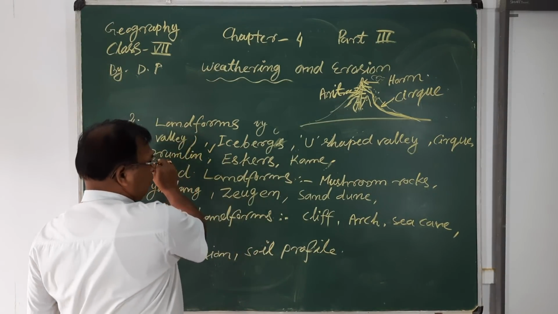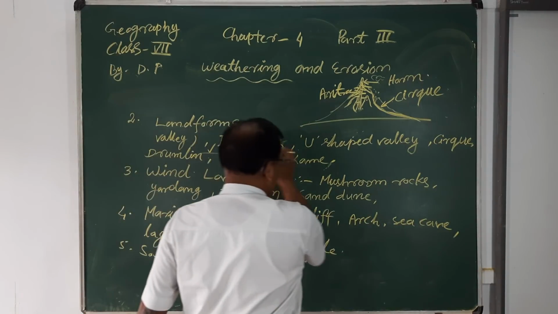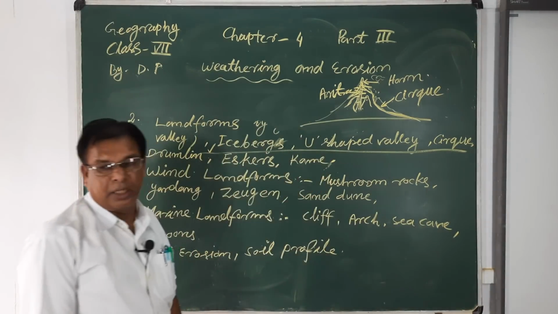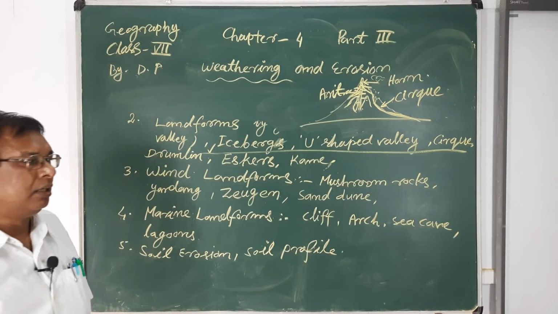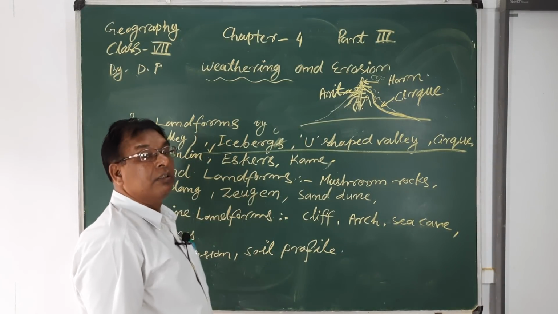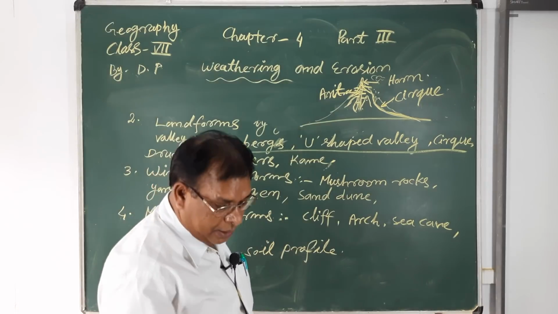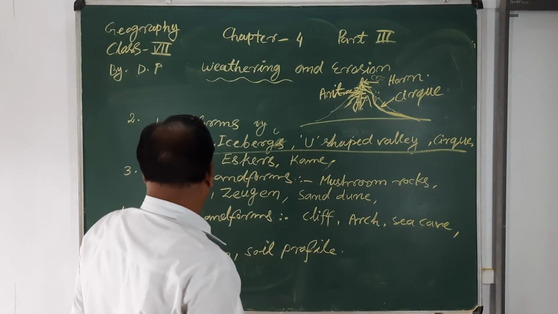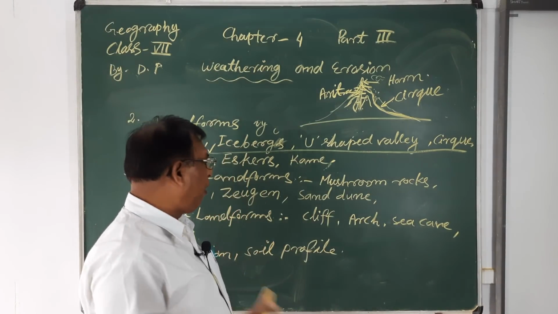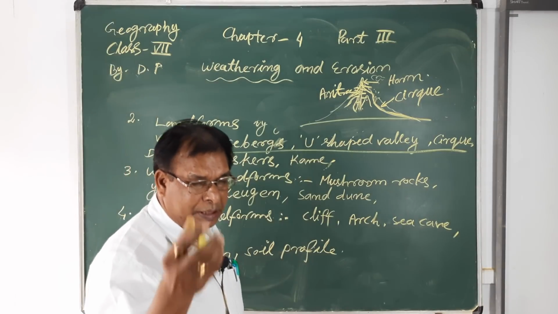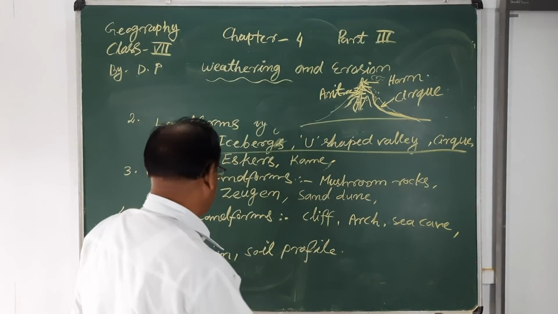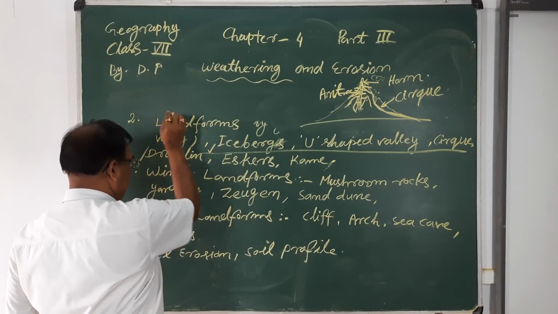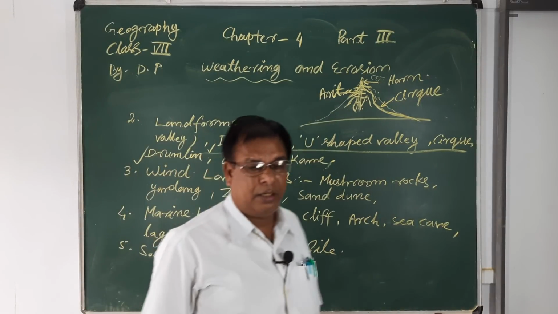Now we will also learn about these types of structures of the land formed by the erosion of the glaciers. Now, which types of landforms are formed after deposition and transportation? First is the drumlin. What is the drumlin?